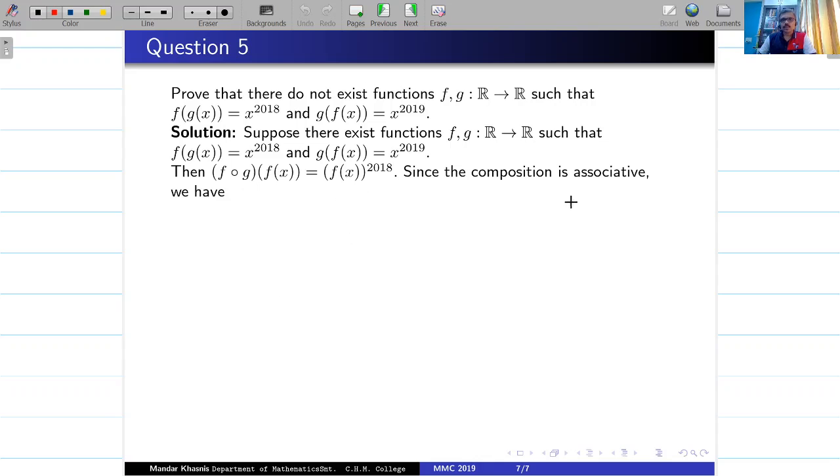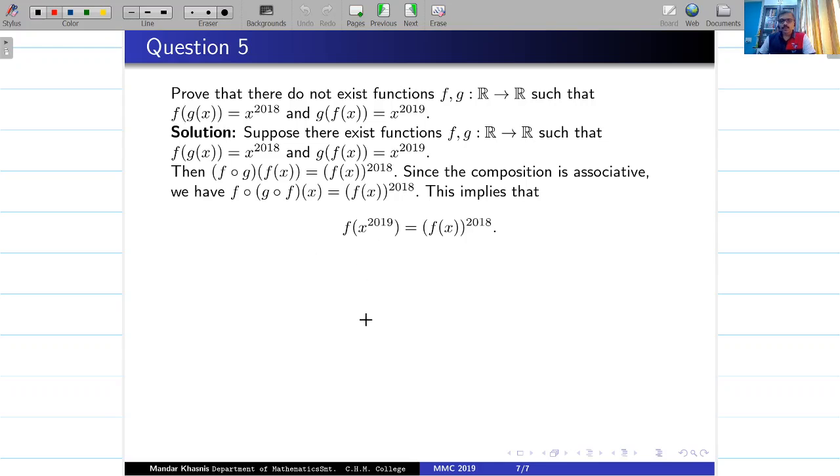But now composition is associative, so I can write this as f of g composite f of x. I can always write this f of g composite f of x is fx raised to 2018, but GOF is already given as x raised to 2019. This implies the key statement. This is the key statement because GOF of x is x raised to 2019, I got f of this is equal to fx raised to 2018. Take a breath, think on it and then try to see how to go ahead now.